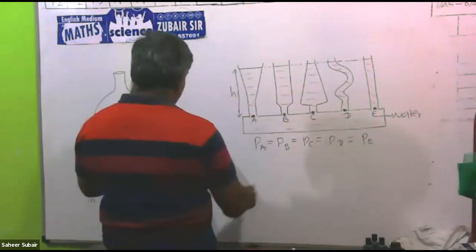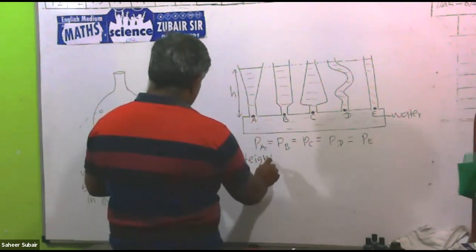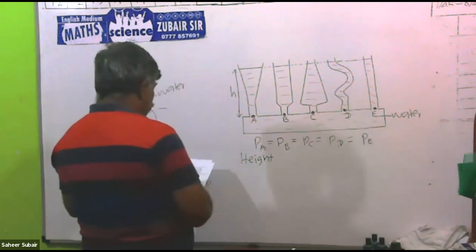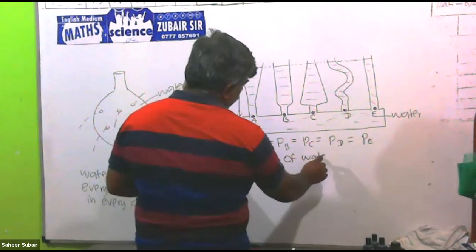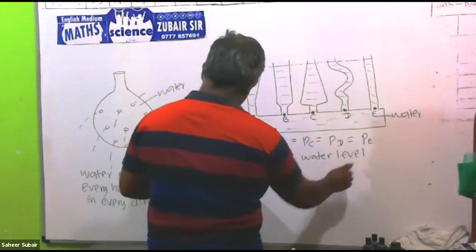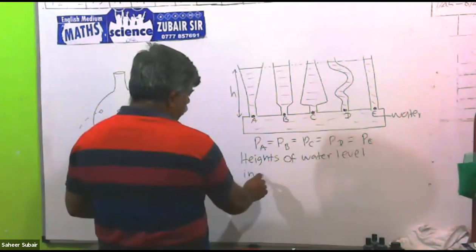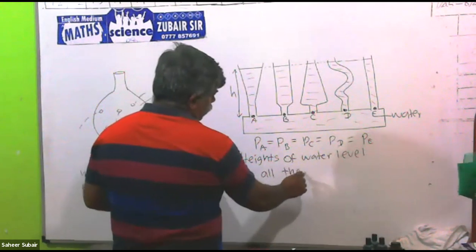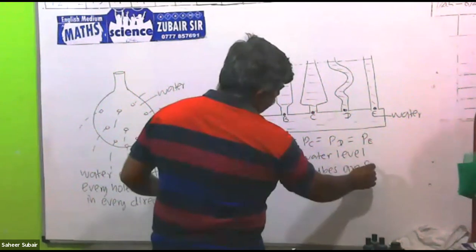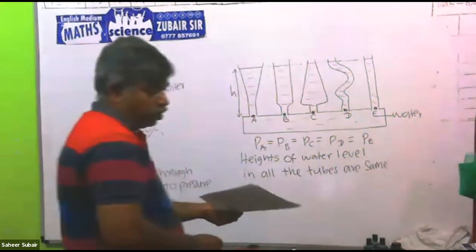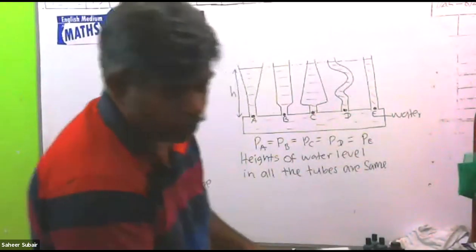After marking these points A, B, C, D, E, you can write: heights of water level in all the tubes are same.